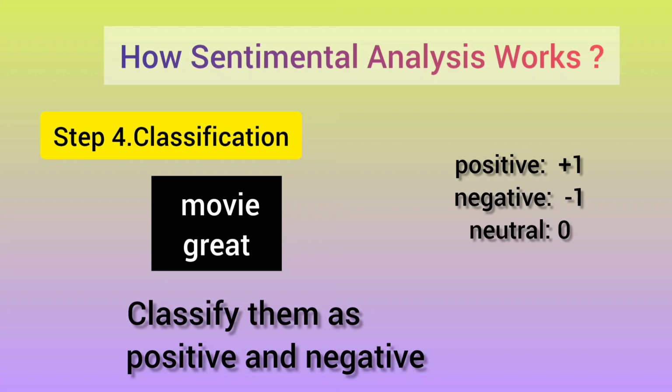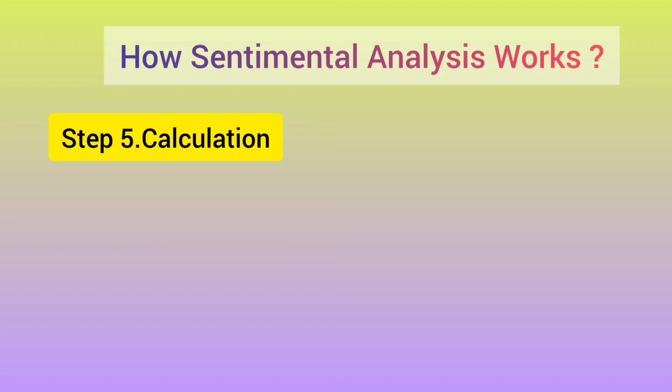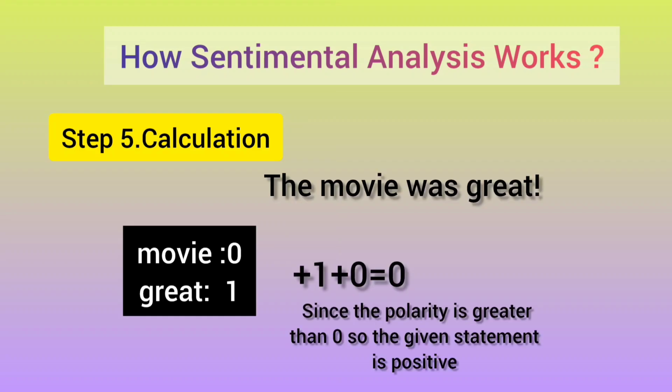And here machine learning comes in. Here we have to model our data with the bag of words. So the sentiment score of "movie" is 0 as it is a neutral word, and "great" is +1 according to the dictionary. It's a positive word. Let's move on and calculate the final sentiment score of the sentence. Since we have just two words which add some value to the analytical part, on combining them, we can say the statement is positive.